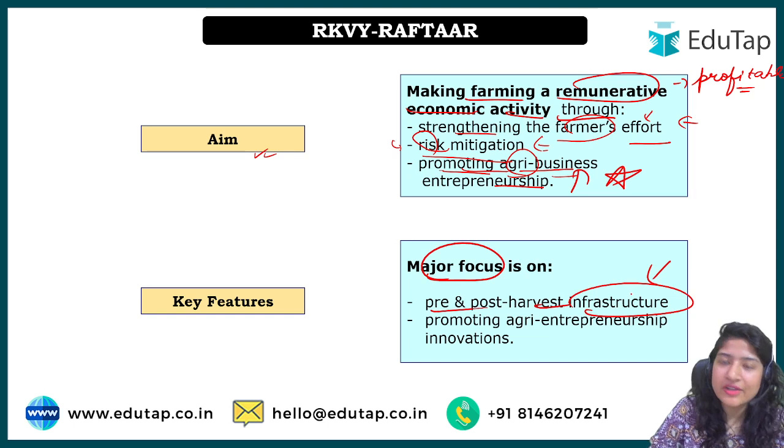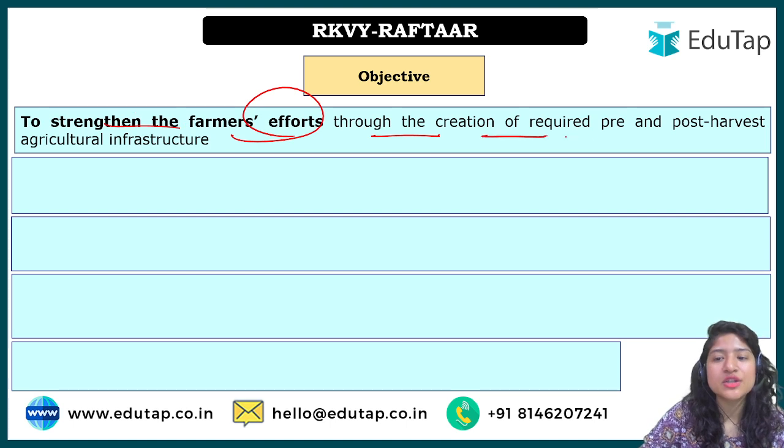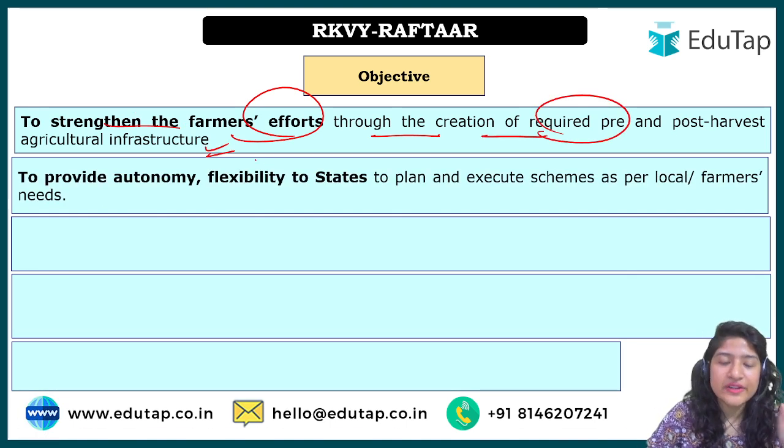Again, as I have told you with the example, for post-harvest you can look at storage facilities, and for pre-harvest infrastructure you can look at irrigation facilities. So promoting agriculture entrepreneurship, these are the major focus under this particular scheme. Talking about objectives: to strengthen the farmers' efforts through the creation of whatever pre and post harvest agriculture infrastructure is required.